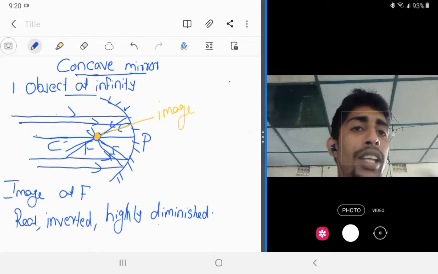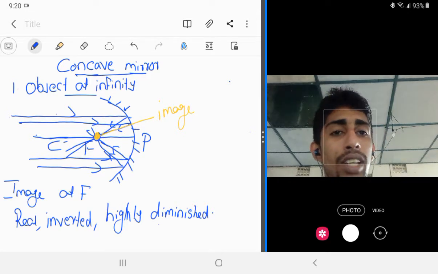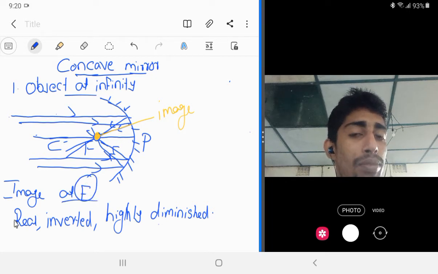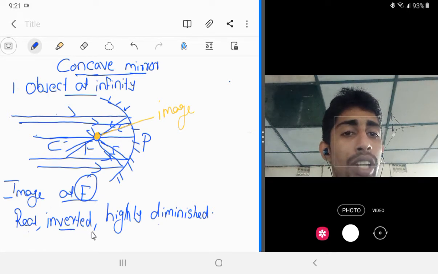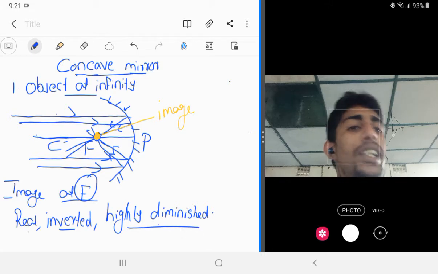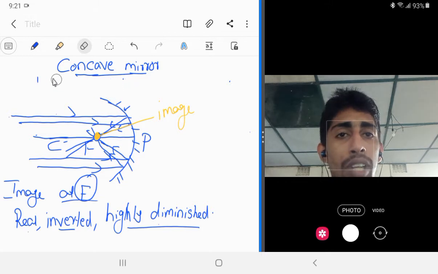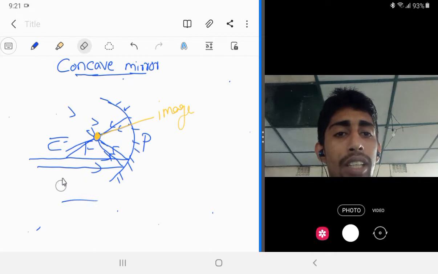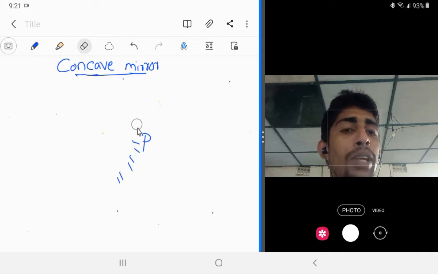So if the object is at infinity, then the light rays which are parallel to the principal axis after reflection will converge at the principal focus. So we will get the image at the point F, and the characteristics of the image are real image, inverted, and highly diminished. Clear? Then the second one we have to study. I hope you understood the first case. So those who have not yet studied the rules to draw the ray diagram, please study them as early as possible, then only you will be able to study this.